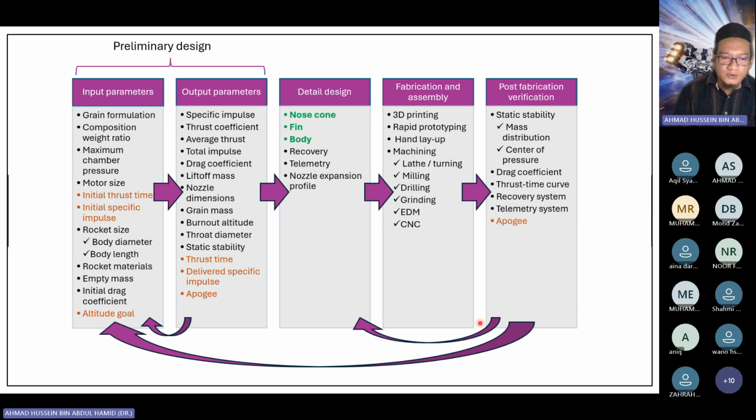Okay, so the arrow I show here is like the iterative process. It's not always a one way process. It's not a one direction process. So sometimes you have to go back. You have to go back to the drawing board. Okay, and even if you are at this point, also you can go back to the blueprint. Okay, so that's about the design process in engineering.